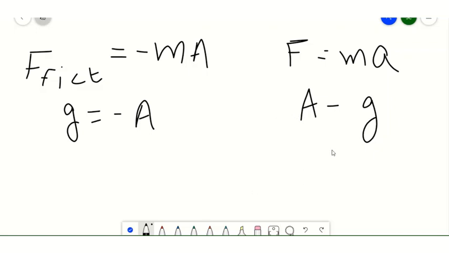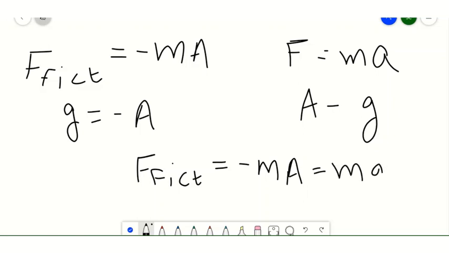Here no gravitational field is there. So in this case the apparent force, F fictitious, is equal to minus ma, or it is equal to mg.